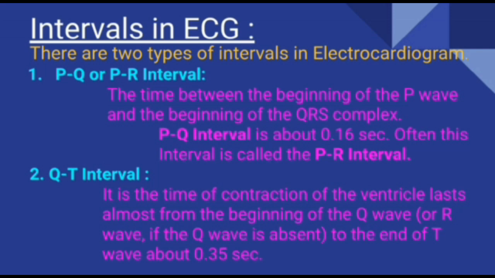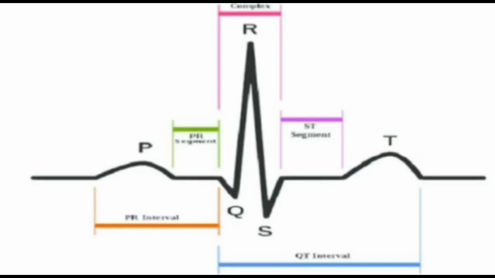The time is about 0.35 seconds. Here we are taking R wave instead of Q wave if the Q wave is absent. These are intervals of ECG. In this diagram, we can observe both intervals very clearly, that is PR interval and QT interval.